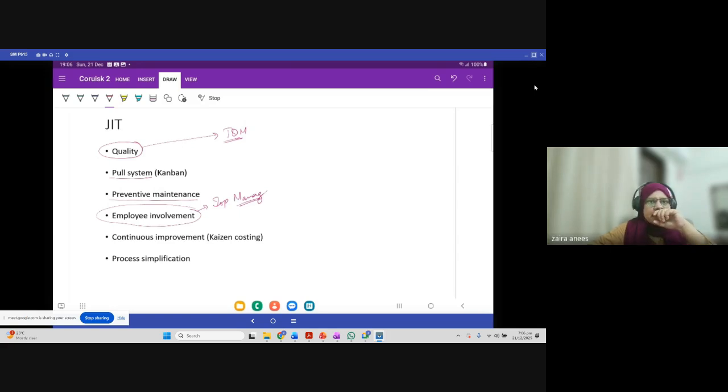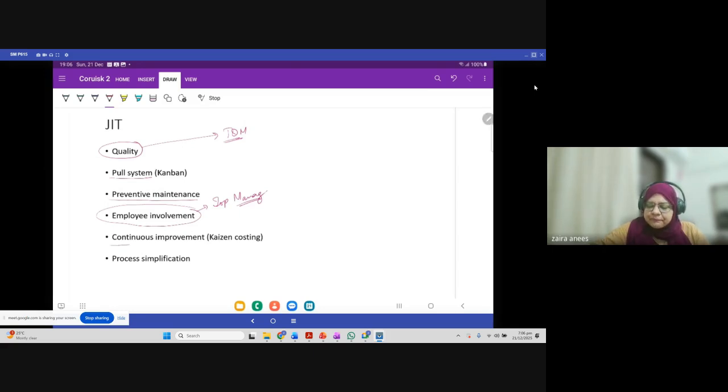For example, if you want a just-in-time management system, you want a quality product. For the quality product, you need good quality machinery and regular maintenance of machinery. You need to have employees and laborers on board. So everything has to be connected. You can only deploy resources if you have the capacity to spend money. Only in that case can you follow the idea. And of course, top management has to be involved in this.